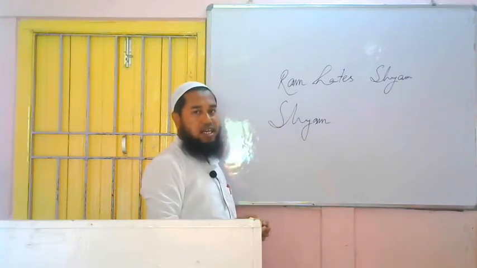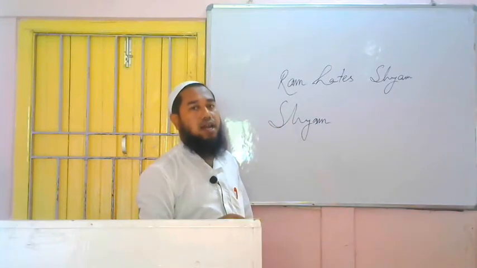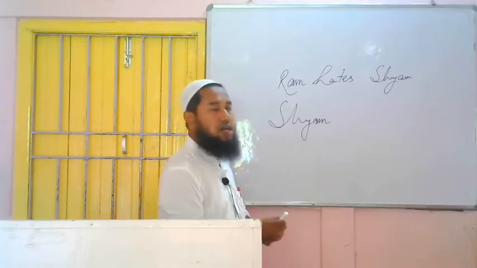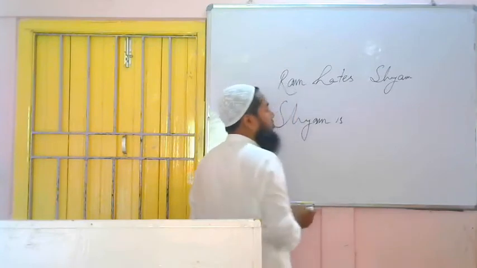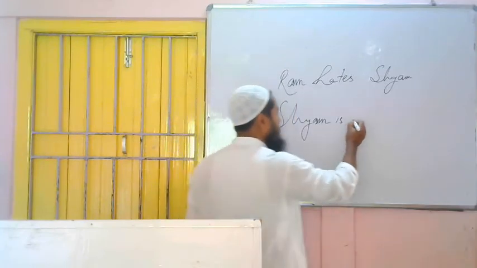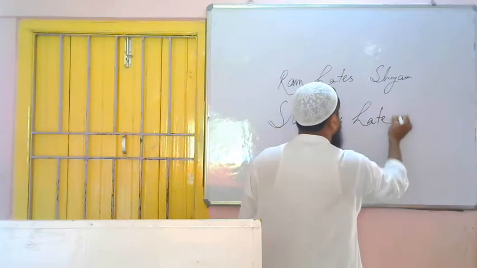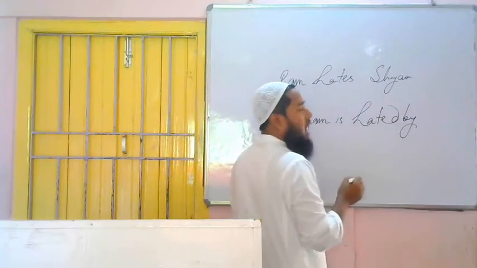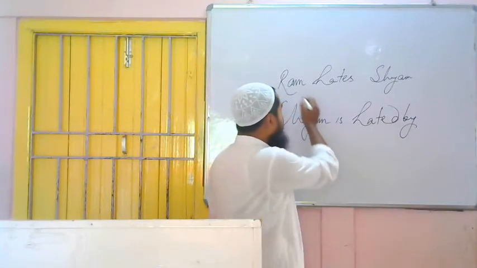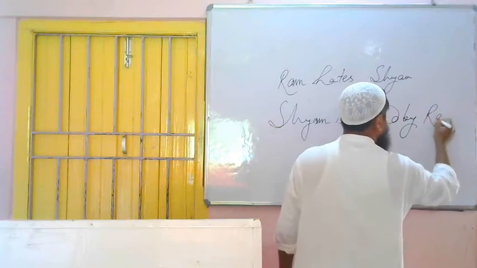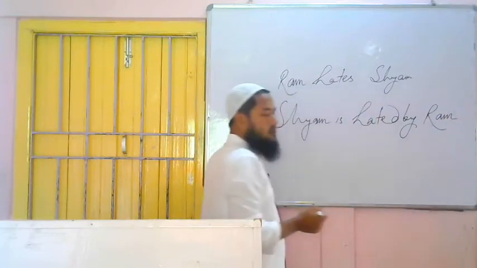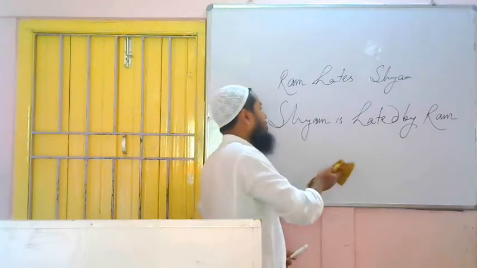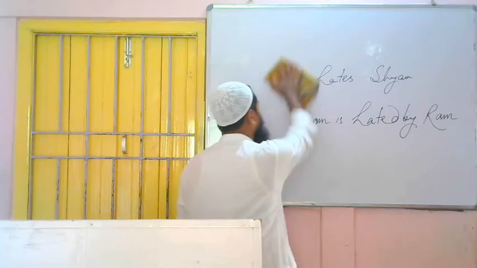Then what to do? In present indefinite tense, you have to use am or is or are after the new subject. So, Shyam is third person singular number. We have to use what? Is. Shyam is. And the third form of the verb hate is what? Hated. Shyam is hated. Then the preposition by. Then the subject Ram. It is not I, we, he, she, they, so it will not change. It will remain the same. Shyam is hated by Ram. This is the rule of changing voice of present indefinite tense. I hope you have understood.